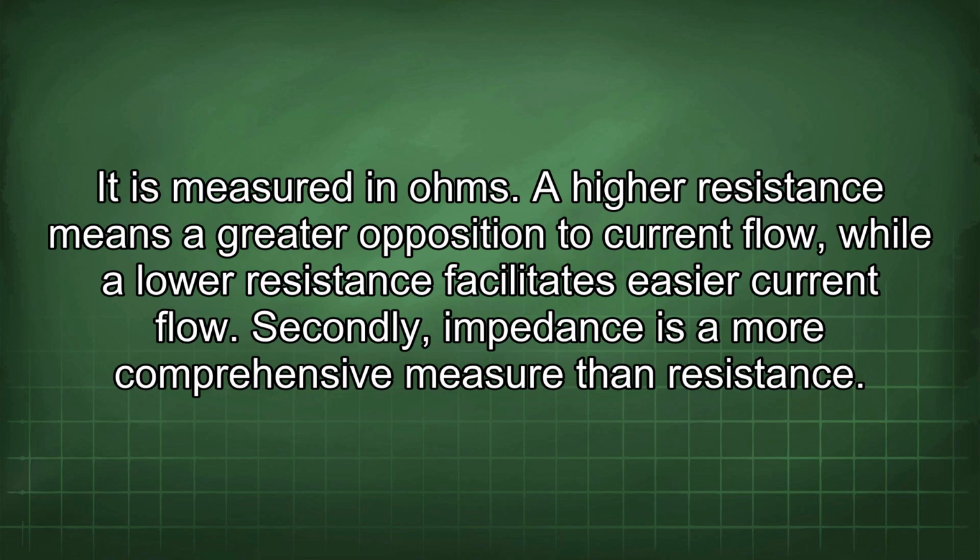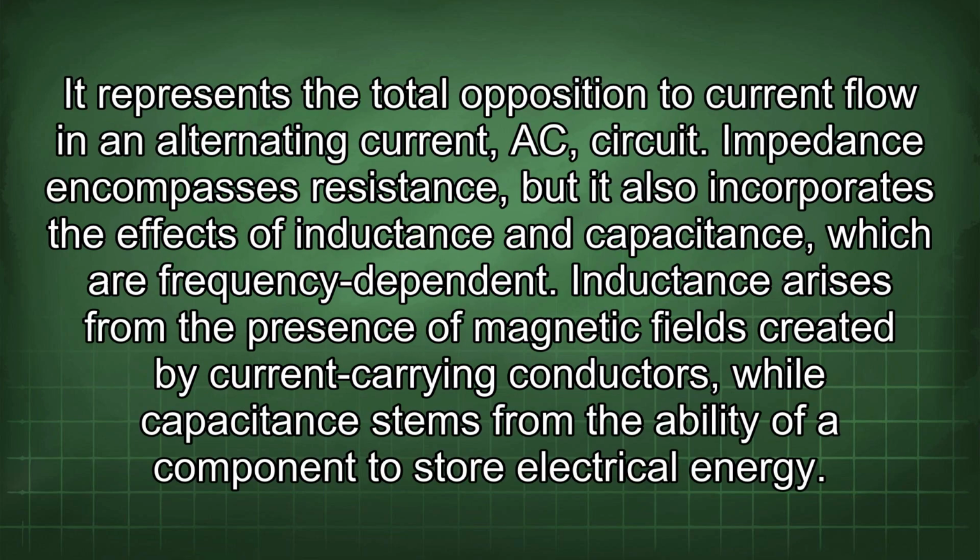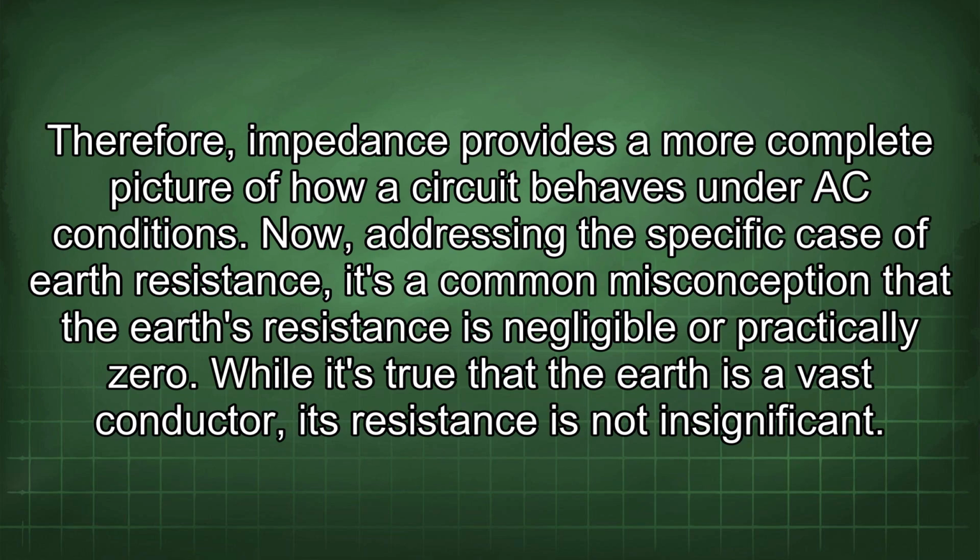Secondly, impedance is a more comprehensive measure than resistance. It represents the total opposition to current flow in an alternating current (AC) circuit. Impedance encompasses resistance, but it also incorporates the effects of inductance and capacitance, which are frequency dependent. Inductance arises from the presence of magnetic fields created by current-carrying conductors, while capacitance stems from the ability of a component to store electrical energy. Therefore, impedance provides a more complete picture of how a circuit behaves under AC conditions.